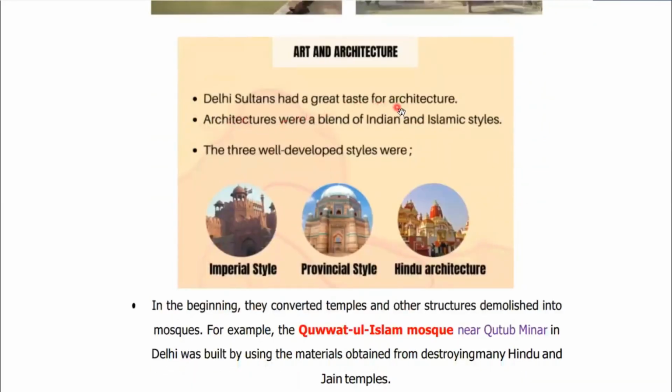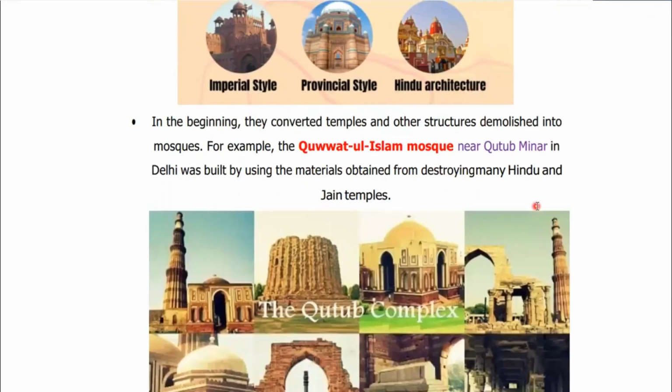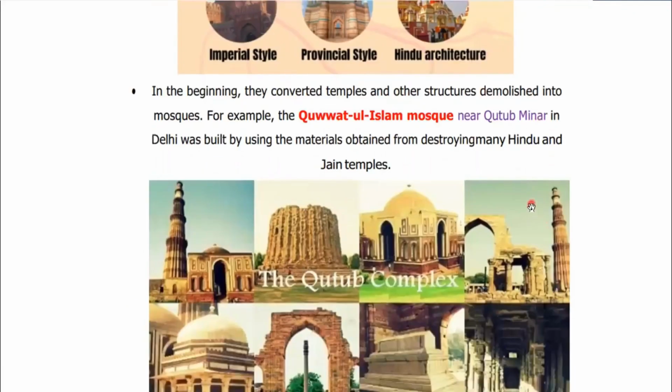Delhi Sultans had a great taste for architecture. This Islamic architecture was a blend of Indian and Islamic styles. The three well-developed styles were imperial style, provincial style, and Hindu architecture during the Sultanate period. Now let's discuss some of the important specimens of architecture.